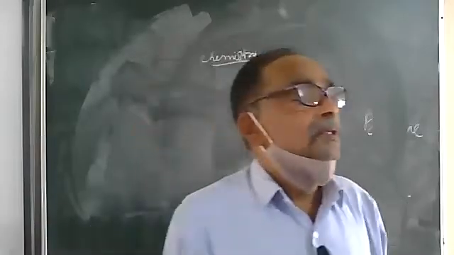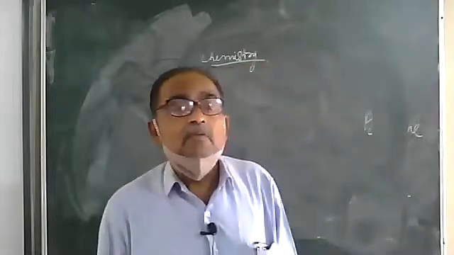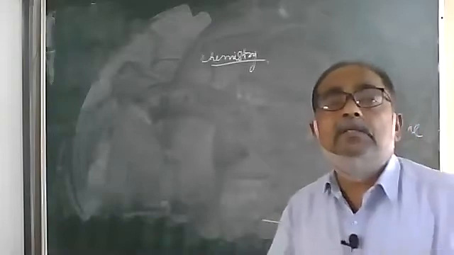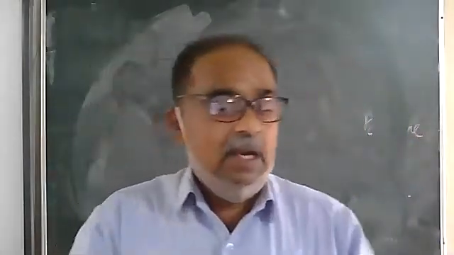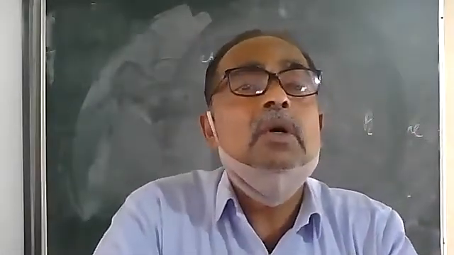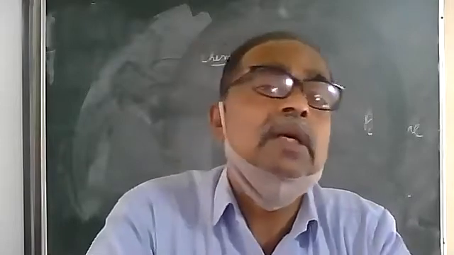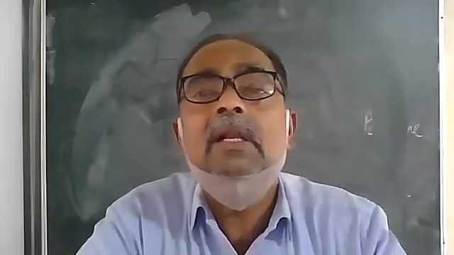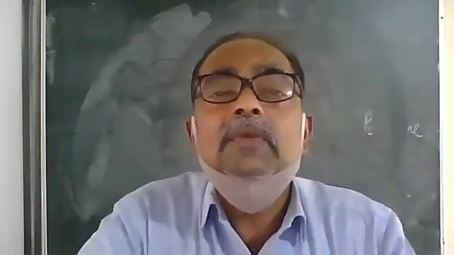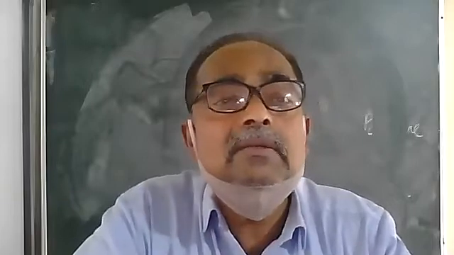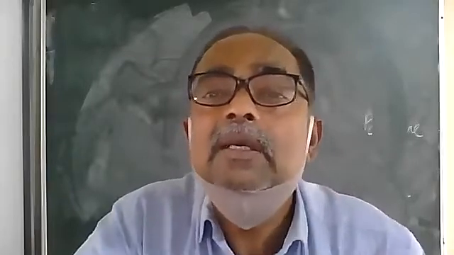All right, the matter around us, what are the things around us, and the matter and everything. Understand this? Simple one: anything that occupies space and has mass and volume is called matter. What is matter? Simple thing is, whatever thing which we have in and around us is called matter. The definition as far as chemistry is concerned is: anything that occupies space and has mass is called matter.